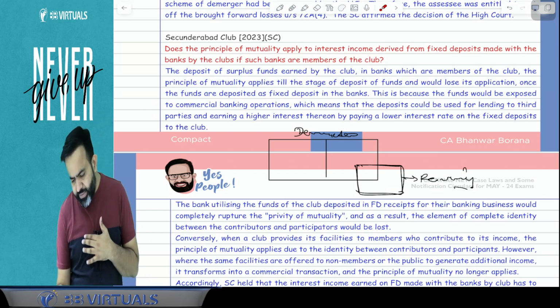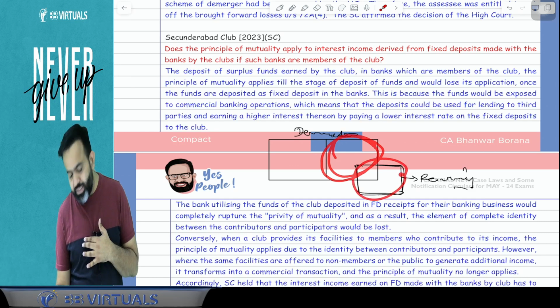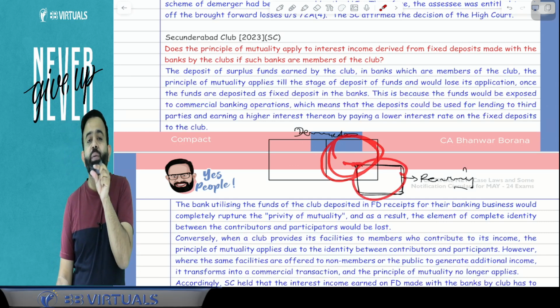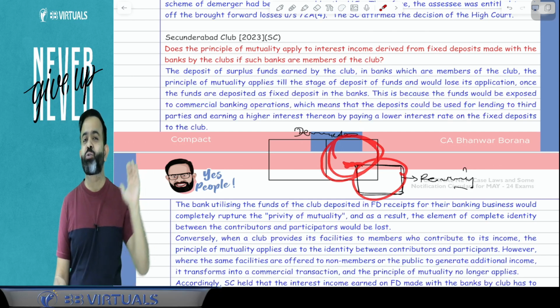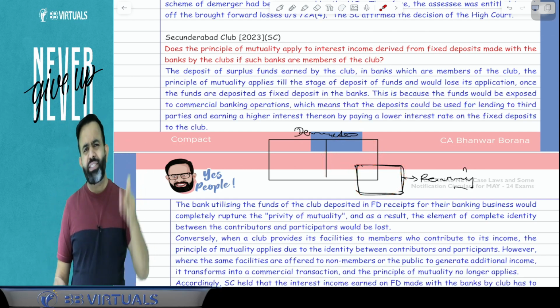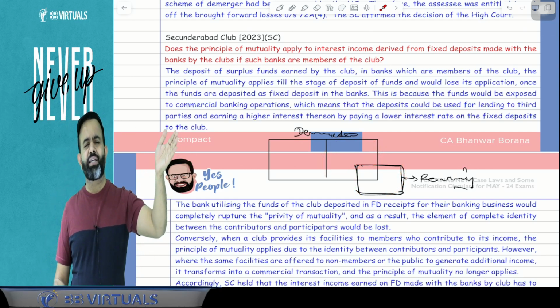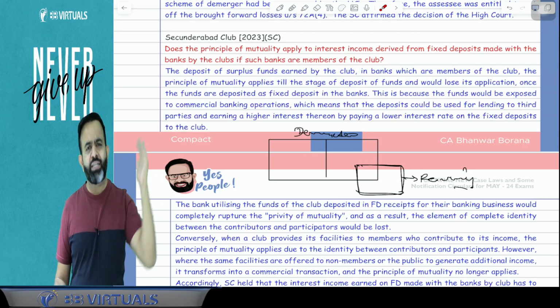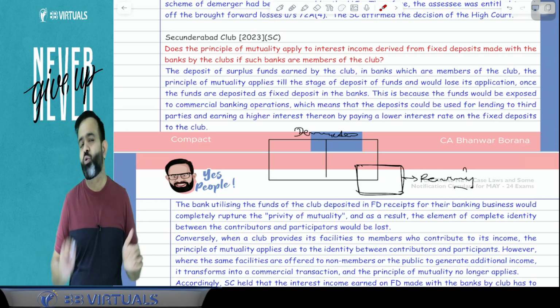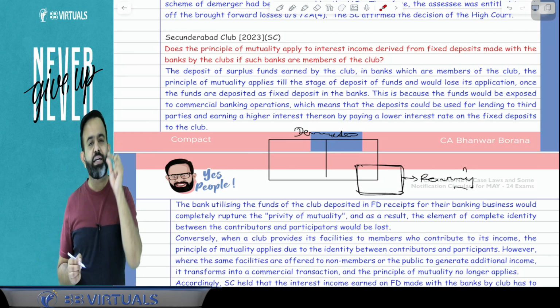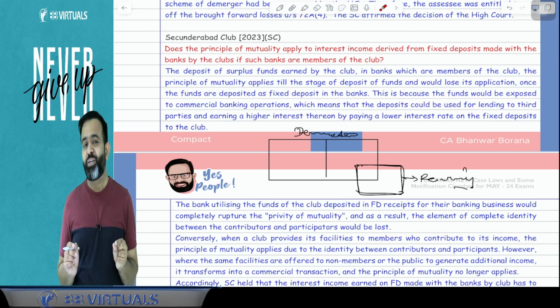Going concern means, is the undertaking transferred to the resulting company required to be a running undertaking? Or if it is not running, then also it's okay. The right answer is, if it is not running, then also it's okay. Guys, going concern means all the assets and liabilities transfer, including intangible assets, and all employees transfer. That is known as going concern. Going concern does not mean that the undertaking should be a running undertaking only. You got my point or not?